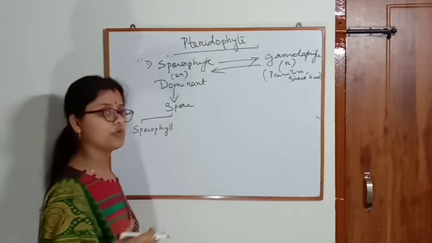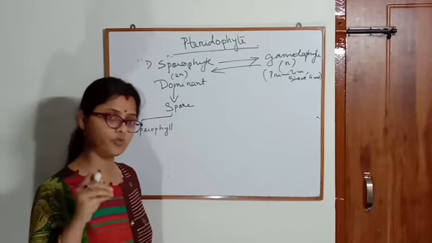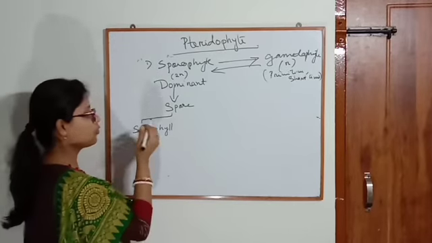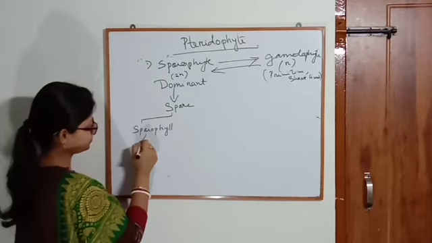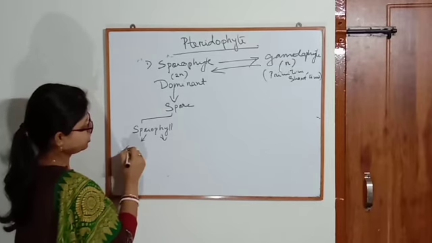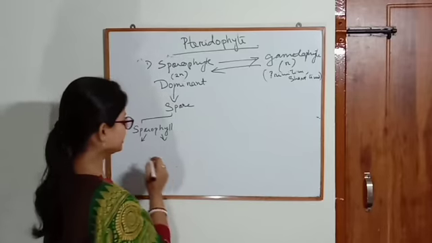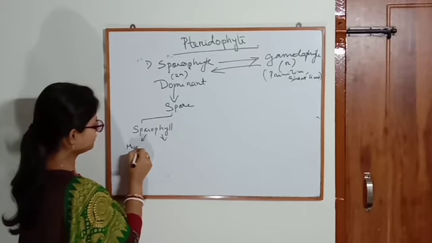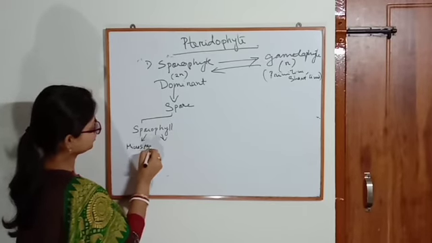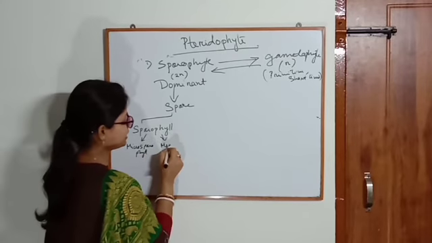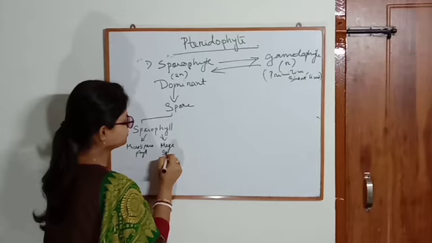At the base of the sporophyll or on the sporophyll, the spores are formed. Sporophylls may be of two types. If the leaf is small, then it is a microsporophyll. If the leaf is large in size, then it is a megasporophyll.